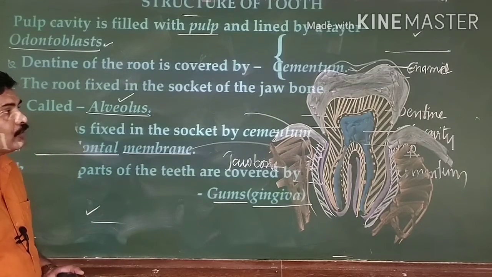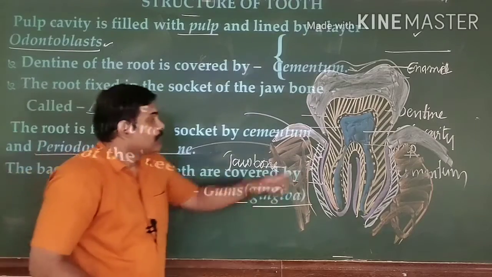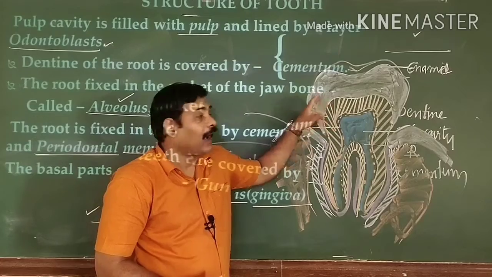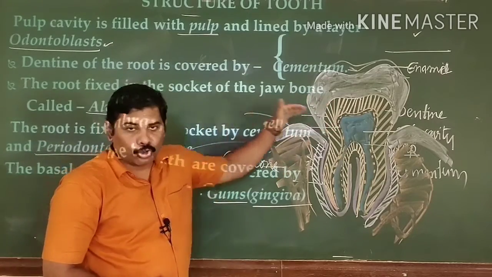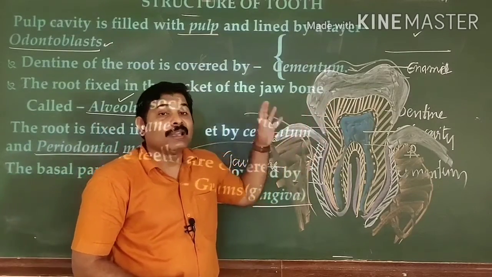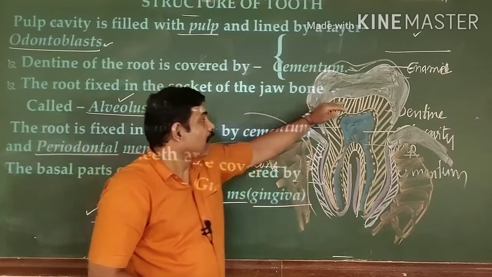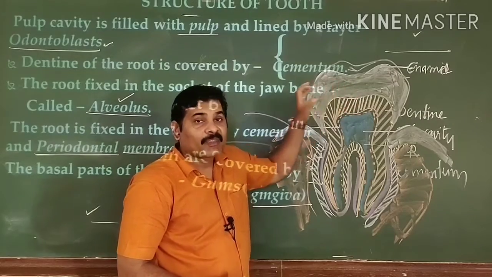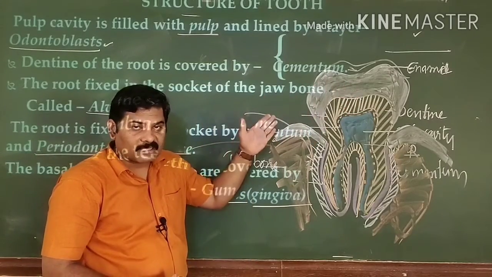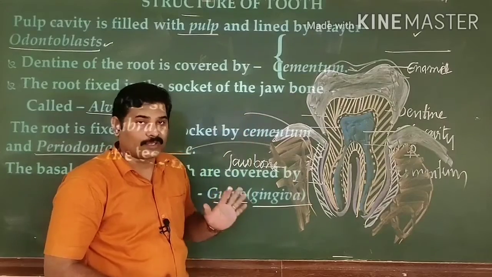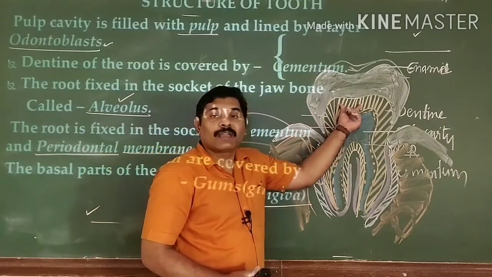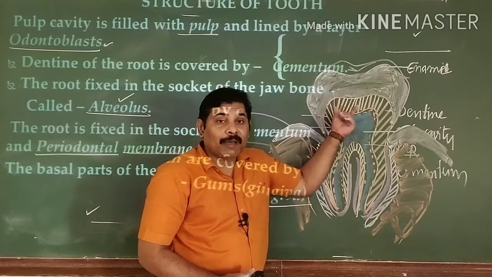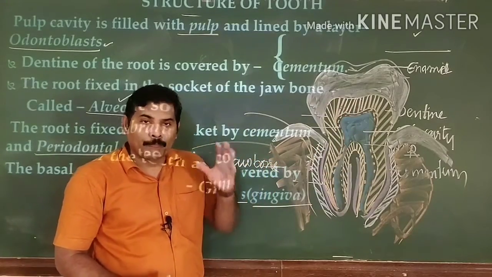I remind you again here, in more detail. The majority of the tooth is made up of dentine, and the dentine is made up of odontoblast cells, which are mesodermal in their origin. Then the crown of the teeth is formed by enamel. This enamel is produced from ameloblast cells, which are ectodermal in their origin. At the center of the tooth, we see the spacious place which we call the pulp cavity. This pulp cavity is filled with pulp.